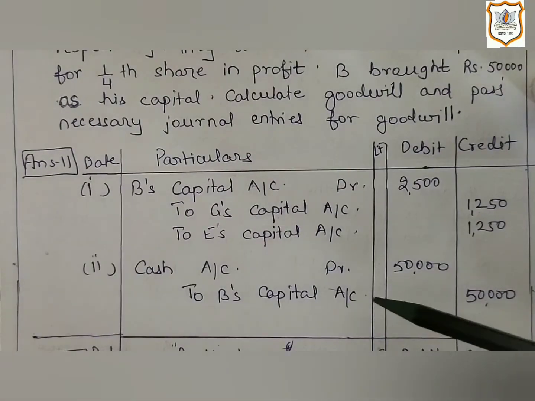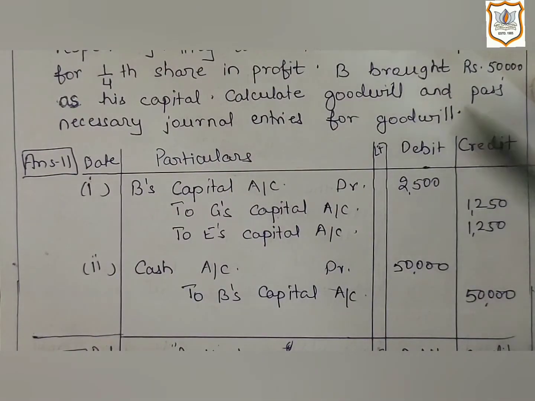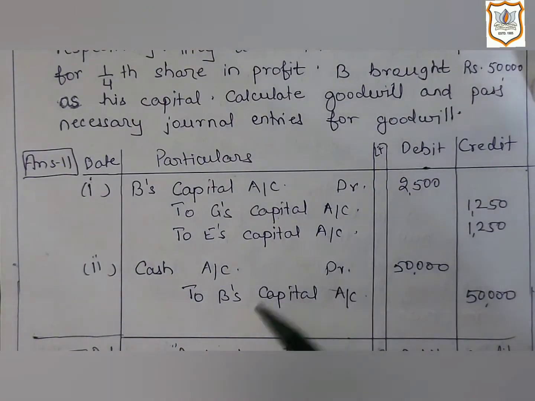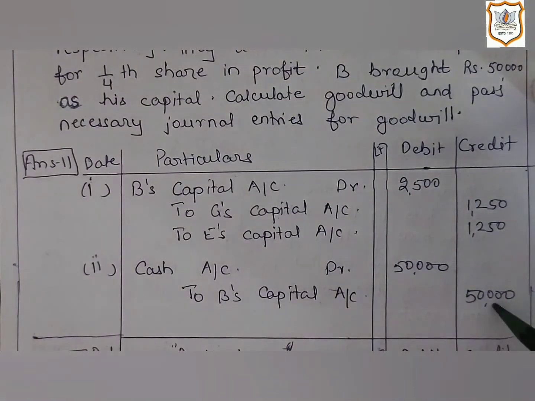Now the second entry we will pass is for the new partner's capital that he is bringing, that is 50,000. So the cash account will be debited as the firm's cash will increase, and B's capital account will be credited by rupees 50,000.